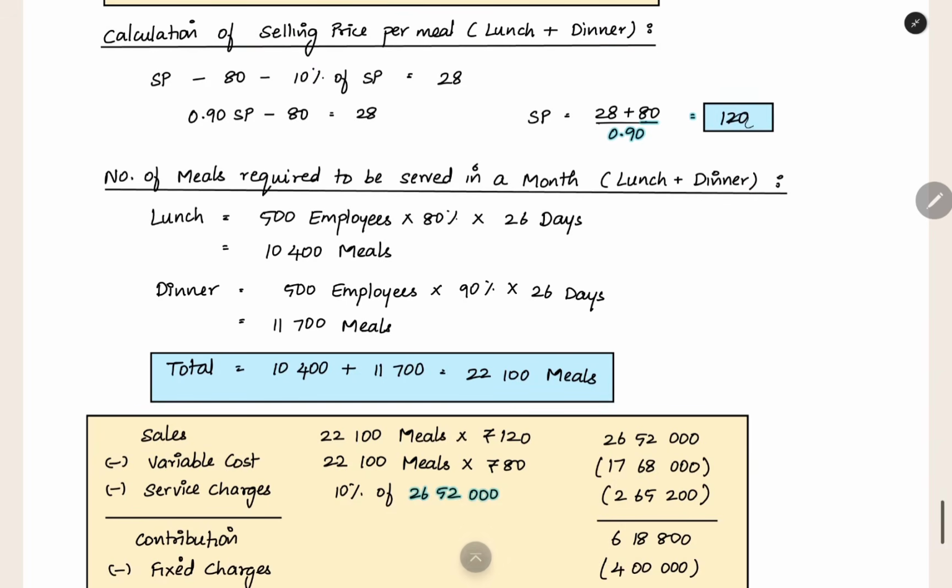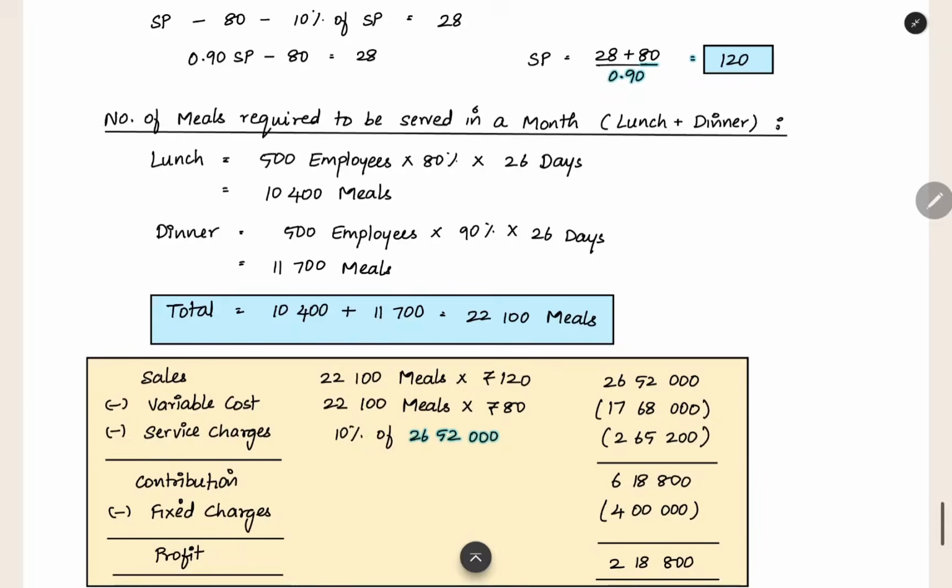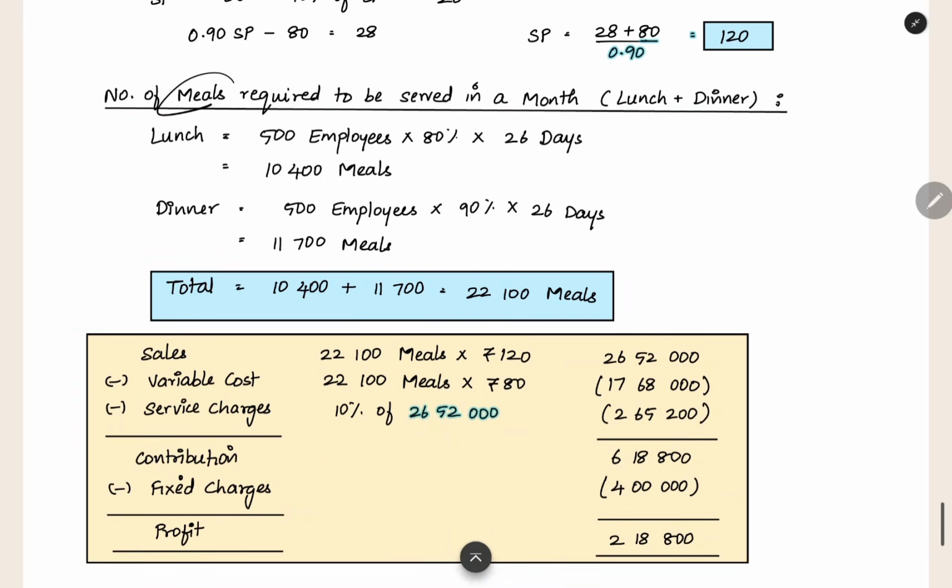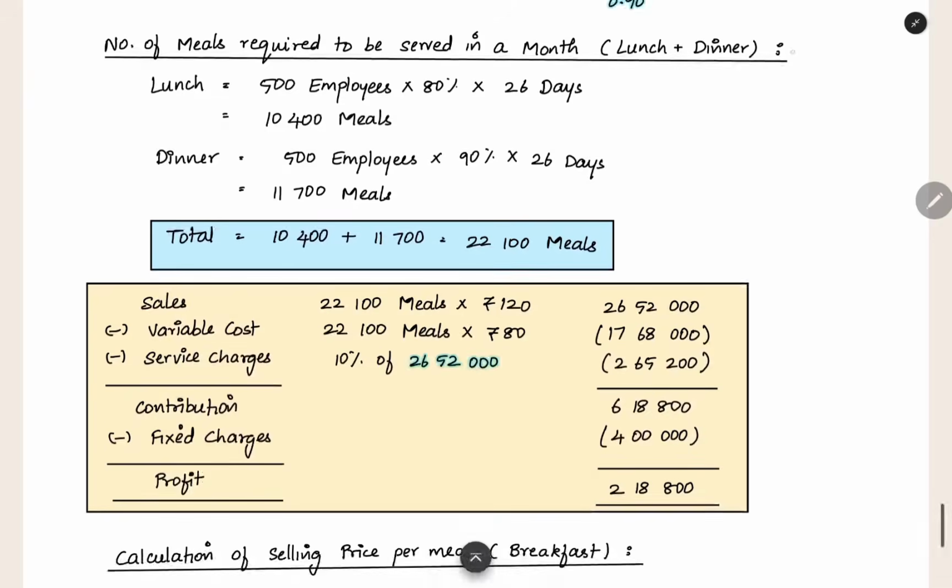Now 120 rupees is the selling price of lunch and dinner. For one meal, 120 rupees is the selling price. Now, how many meals we have to cook in a month, that we have to see. For lunch, 500 employees we have in total. Out of that, 80% of employees will attend the lunch in the canteen. So, 80% will attend in one day. This is for one day. And when you multiply by 26 days, you will get 10,400 meals you have to supply for lunch.